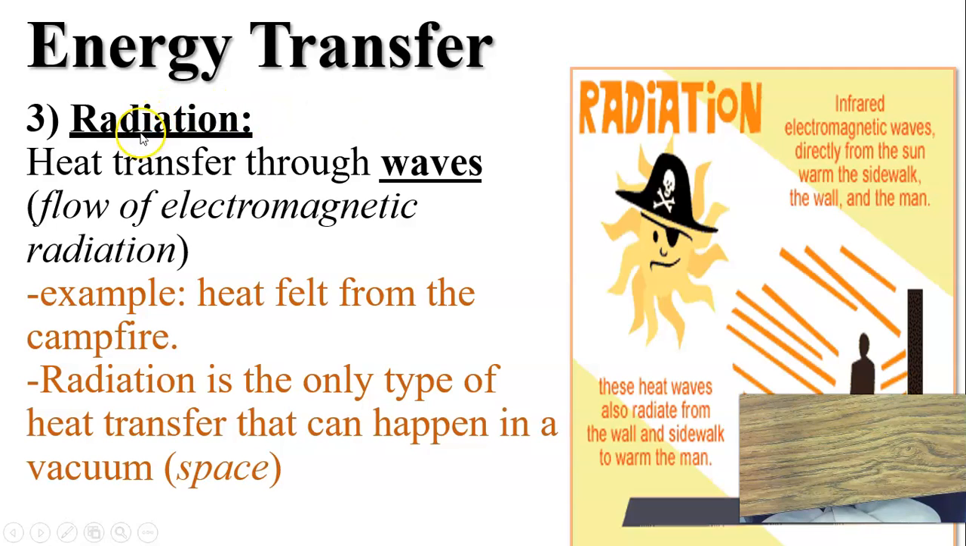So radiation is the last form of energy transfer. Heat transfer through waves from the EM spectrum. Examples of radiation: heat felt from a campfire. Radiation is the only type of heat transfer that can happen in the vacuum of space.